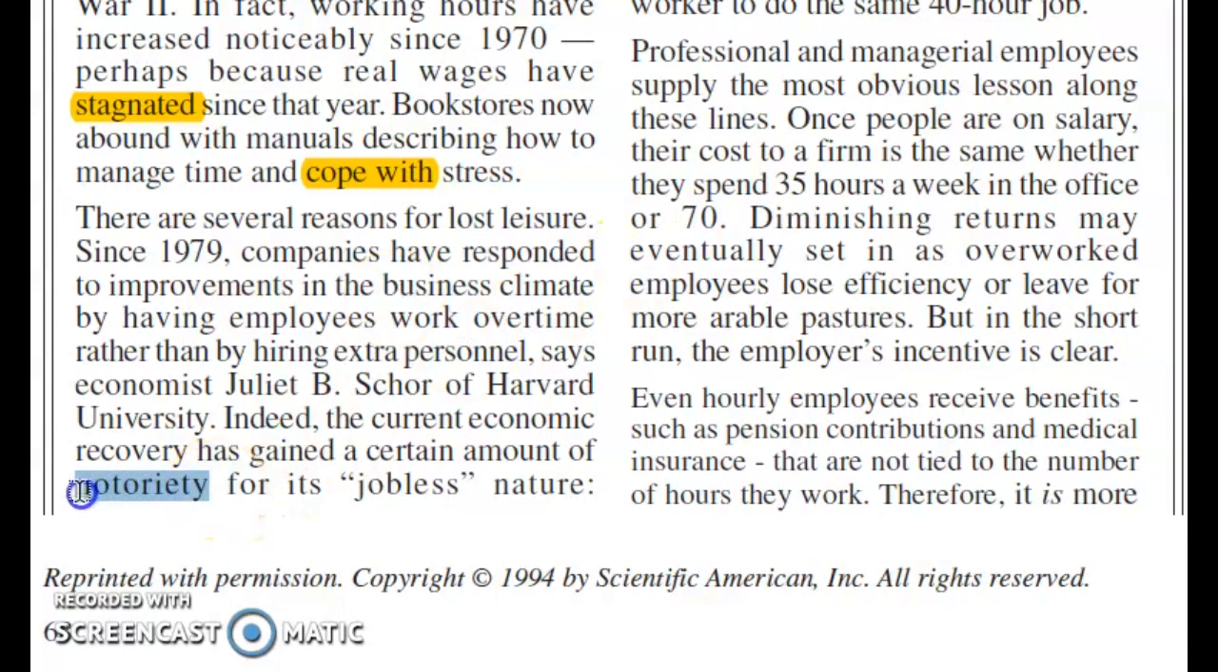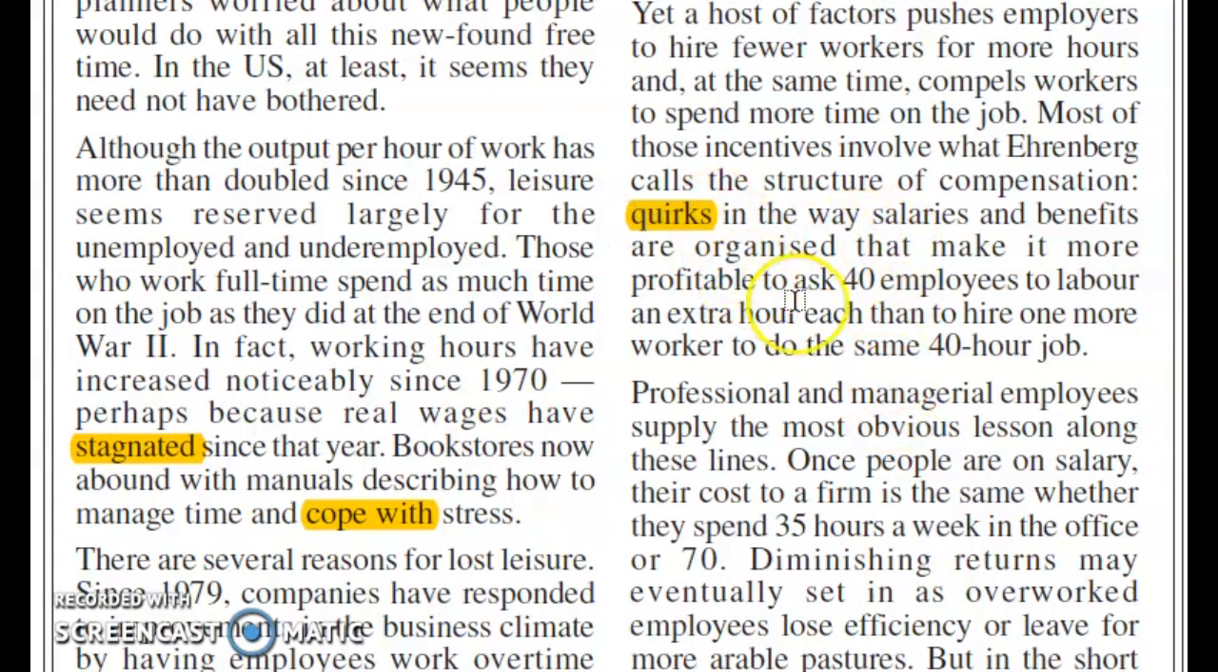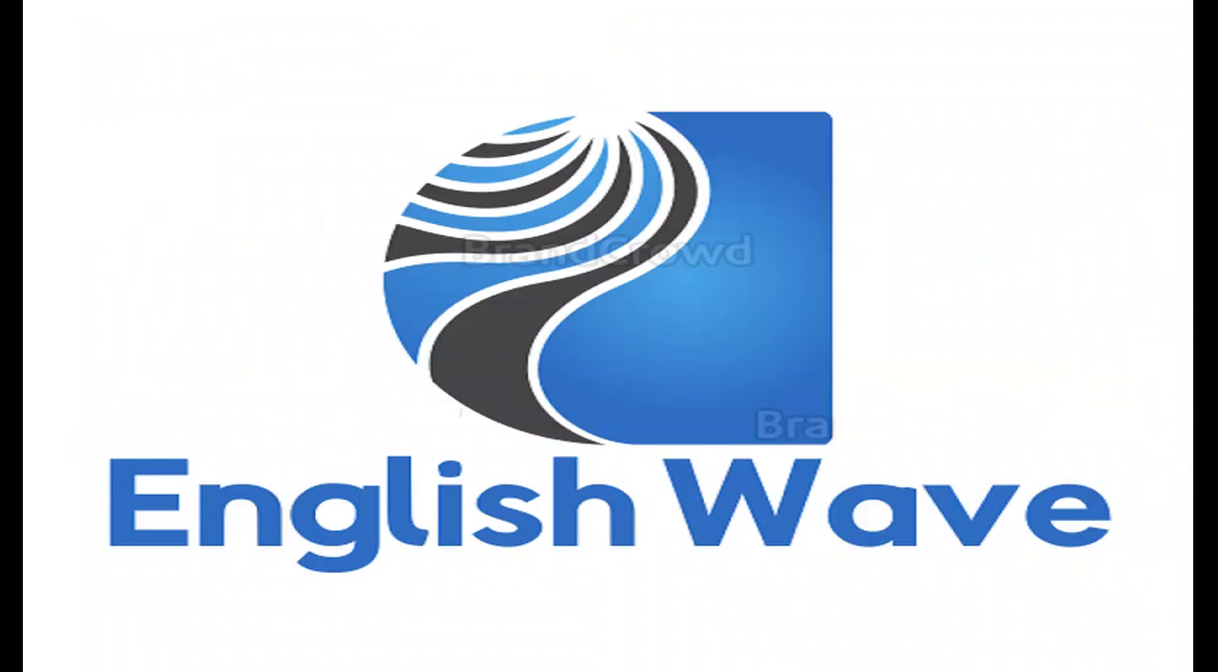Next word is notoriety. Notoriety means being ill-famous. Means famous for a wrong thing. Famous for a wrong deed. Then quirks. Quirks means something unusual. So that's all with this passage.